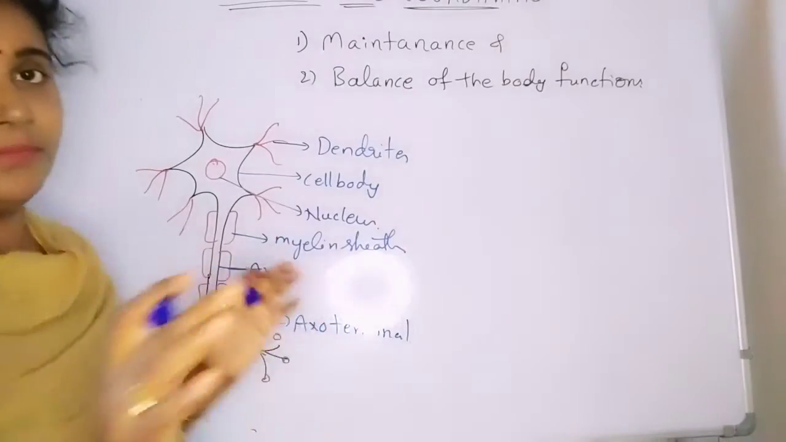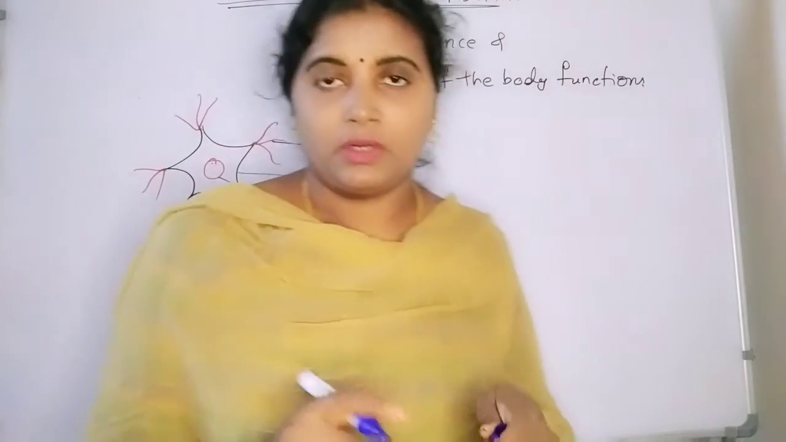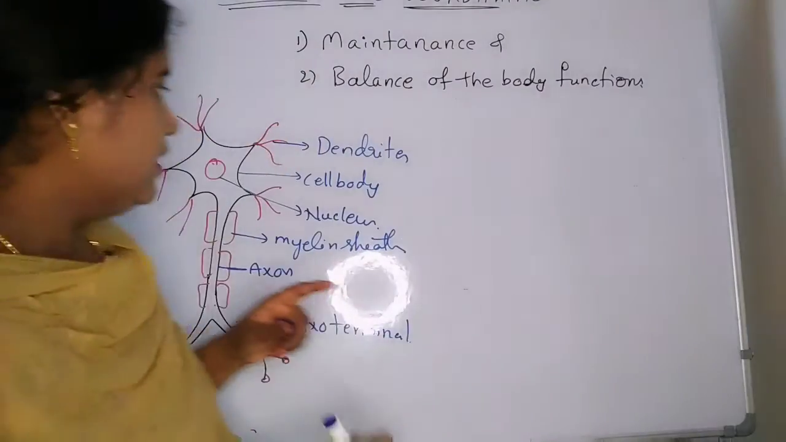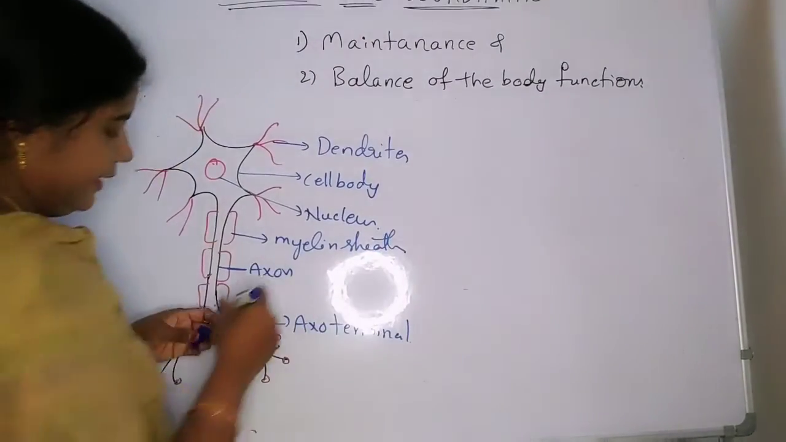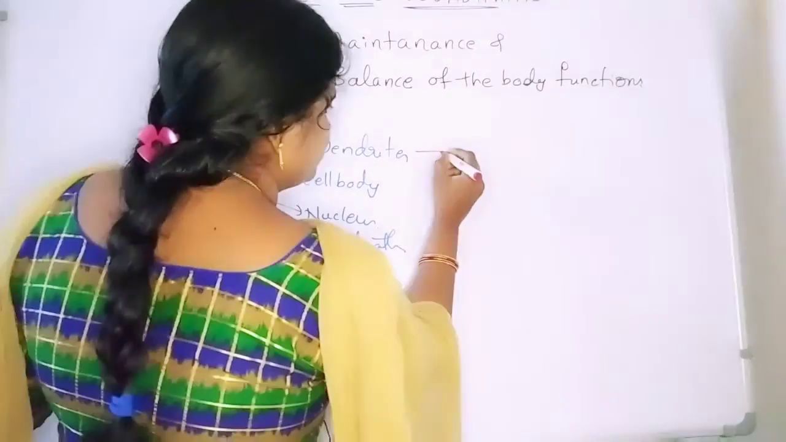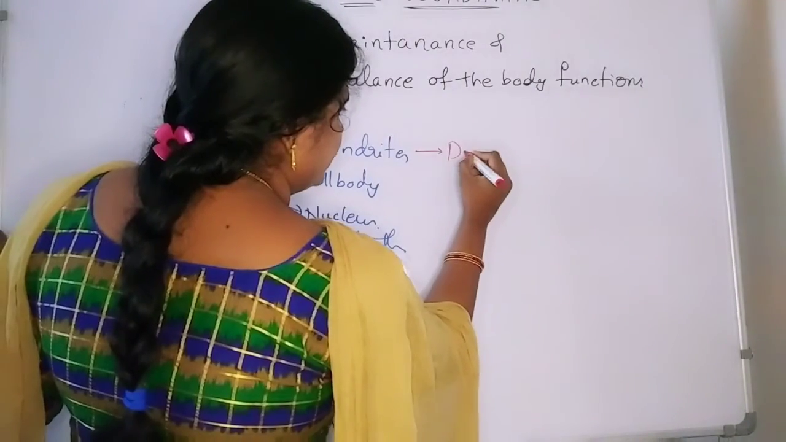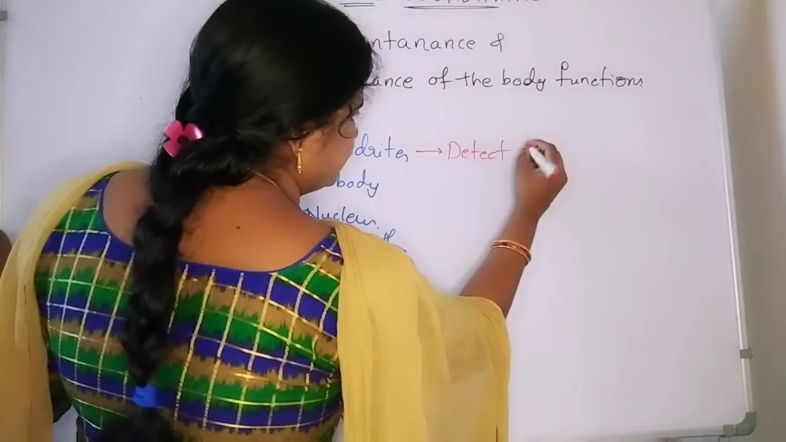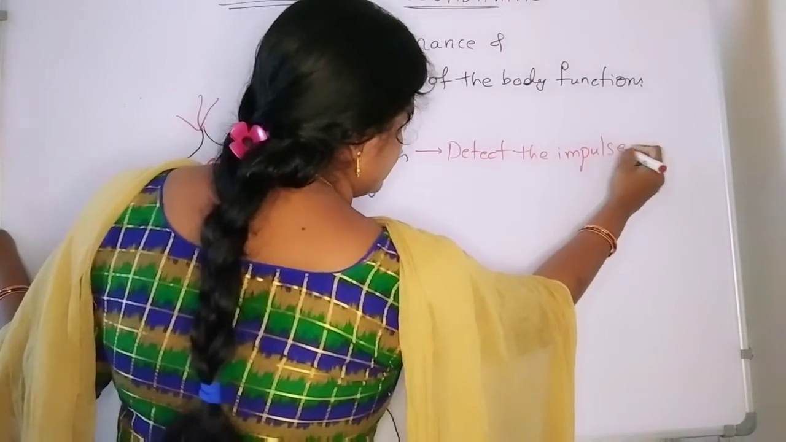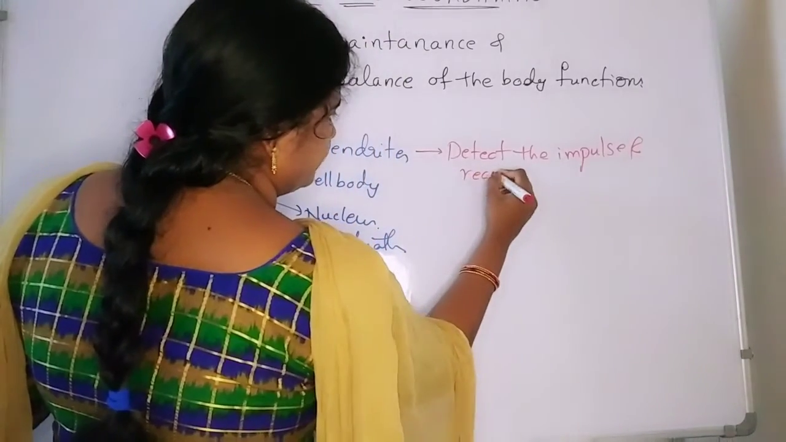So functions, I am writing why? Because it is very important. What are the functions of dendrites, axons and axon terminals? Cell body. See, first one, dendrite functions. Here only I am writing, dendrites. It is going to detect the impulse and also receives the impulse.